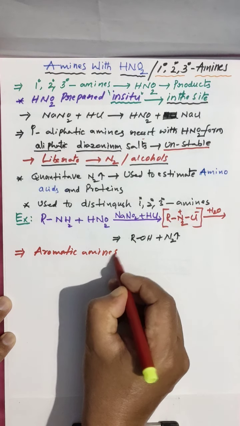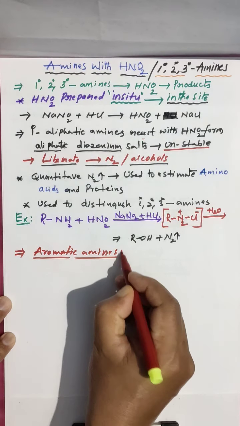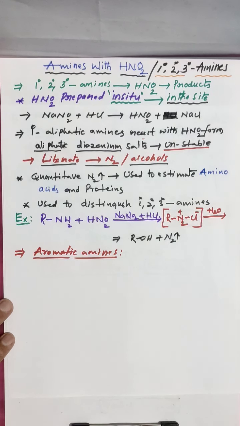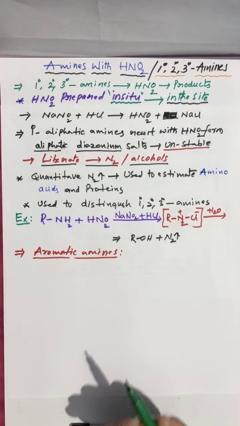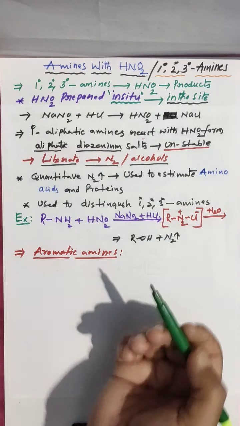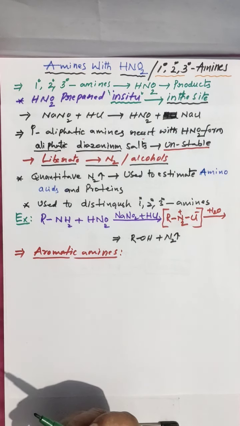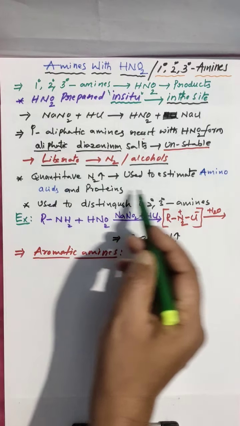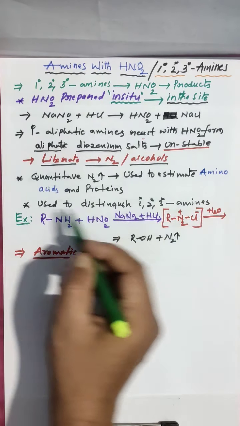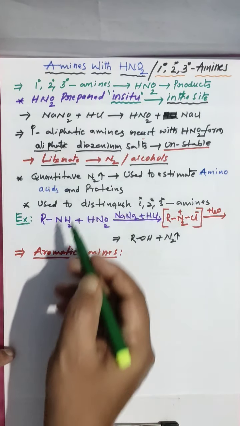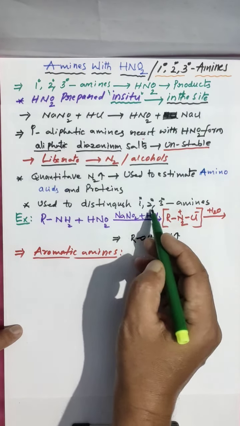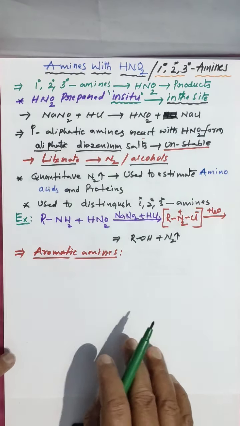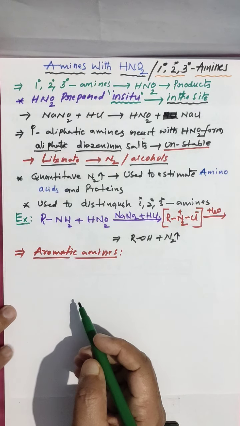Primary aliphatic amines give diazonium salts, which are unstable. They further hydrolyse or decompose and give alcohol and a quantitative amount of nitrogen gas. That nitrogen gas we use to estimate amino acids and proteins, and this test we use to distinguish between primary, secondary, and tertiary amines. Test for amines.